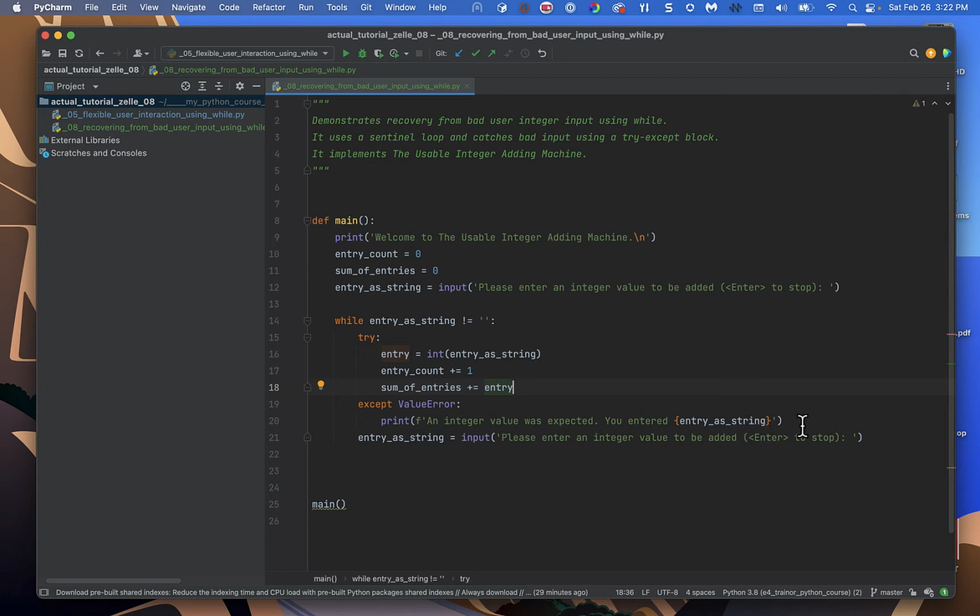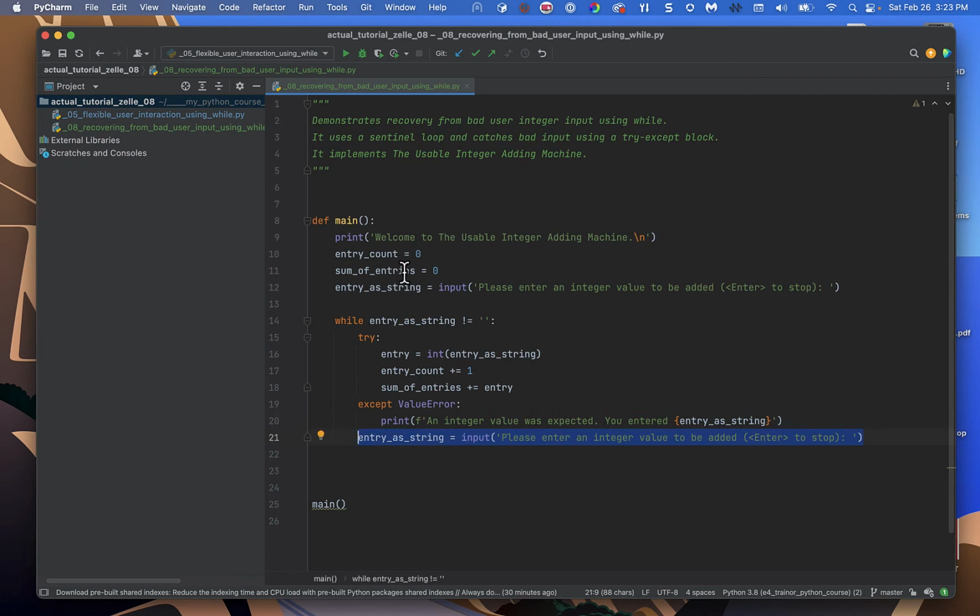The error that we print is a pretty one using an F string. So we say an integer value was expected, you entered, and then we give them exactly what they entered. And then, of course, we naturally come to the read that's at the bottom of the while loop. And again, the pattern that we're using has two reads. It's got one at the end of initialization. That's the one we call the priming read. And then the one that is in the loop is always at the very bottom of the loop.